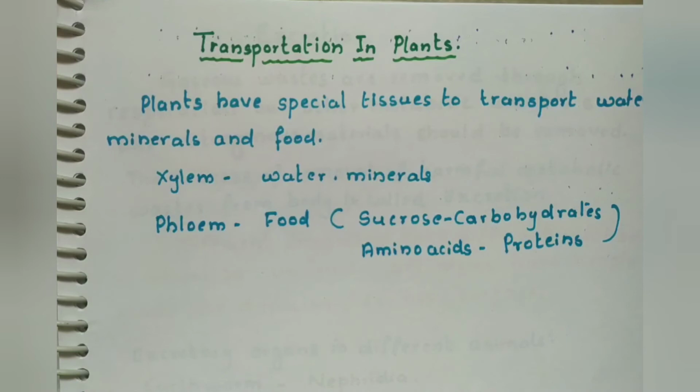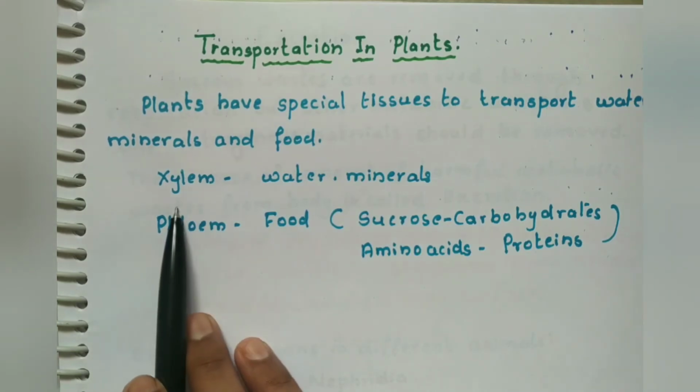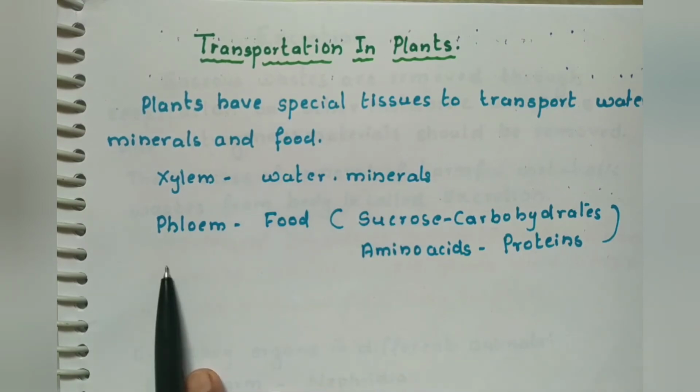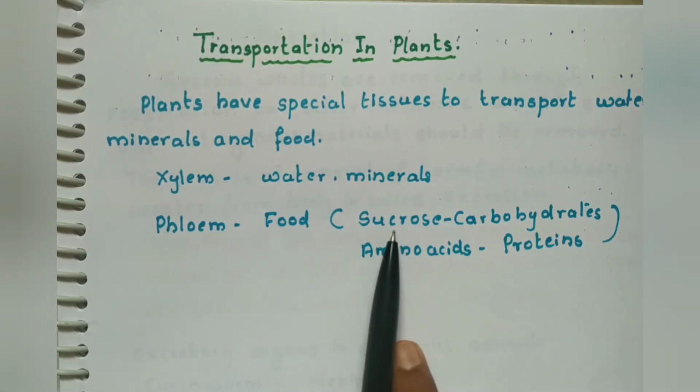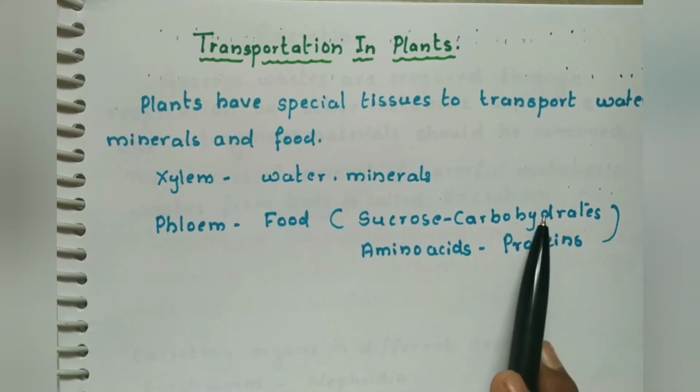And there is also a transportation system present in the plants. They have to translocate or transport the water which is required for photosynthesis. The minerals which are required for photosynthesis have to be carried from the roots to the leaves where the food is synthesized. So plants have special tissues to transport the water, minerals and food. Xylem transports the water and minerals. Phloem transports the prepared food, in the form of sucrose, carbohydrates and amino acids, that is proteins. So carbohydrates and proteins are transported by the phloem.